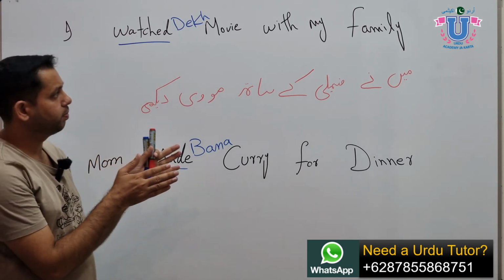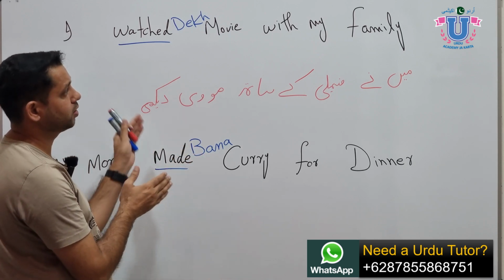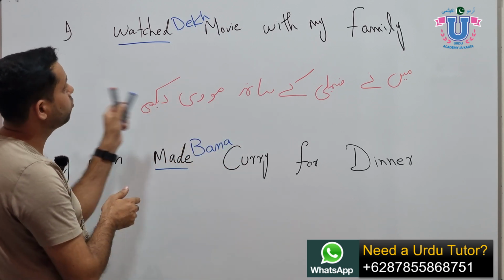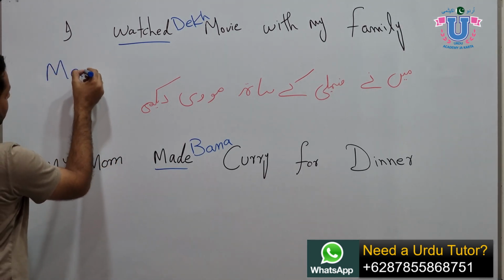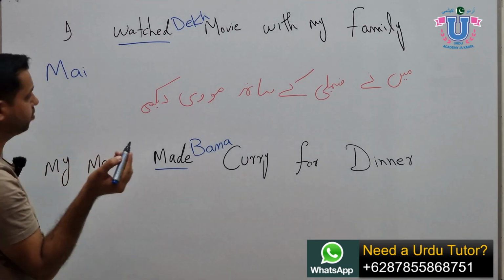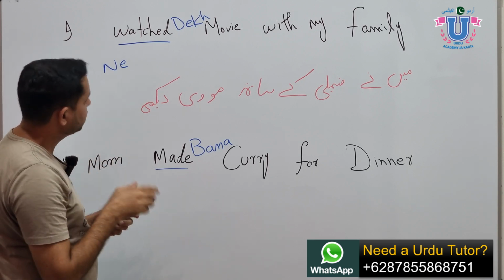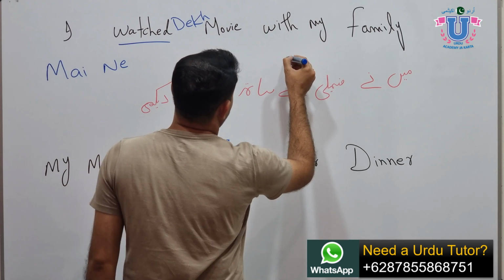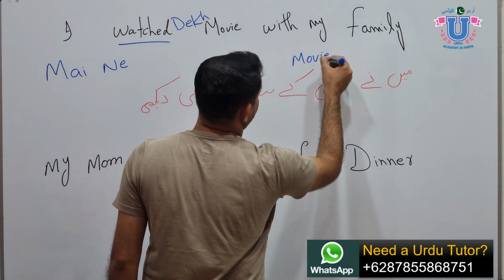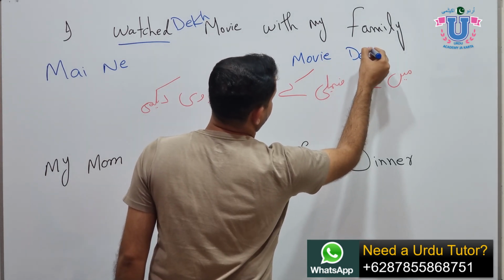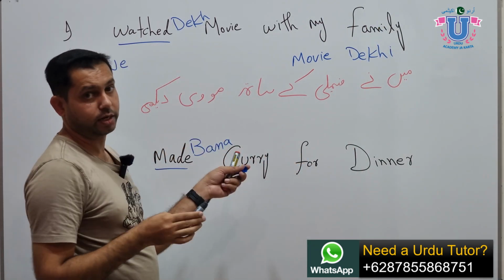If you can't say with my family, I think you're supposed to know how to say this because it's an advanced level lesson and we learned this in the beginning. Anyway, so how to say I watched a movie? You will say मैं, and then like I said, use ne with the subject. So मैंने. You watched the movie, so you will say मैंने movie देखी. Movie is feminine, so just add I in the root of the verb. So मैंने movie देखी, I watched a movie.